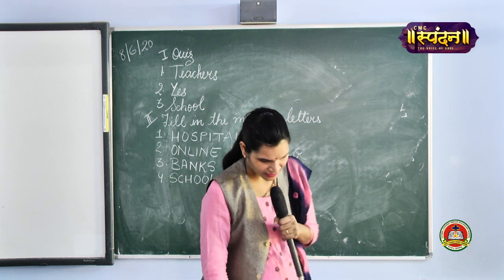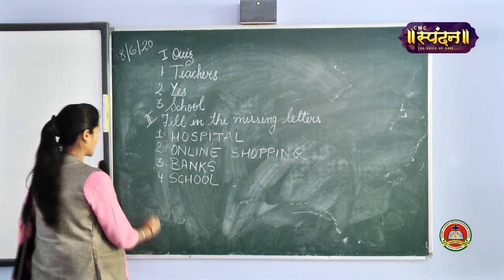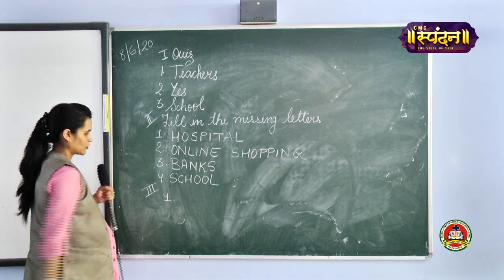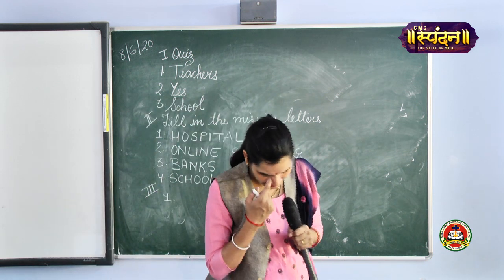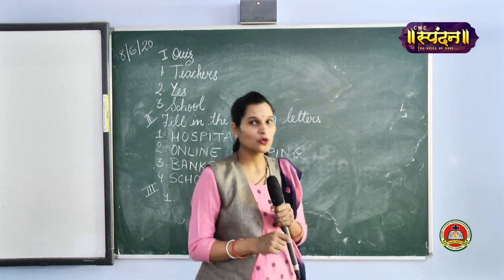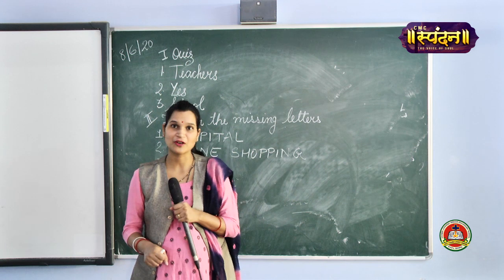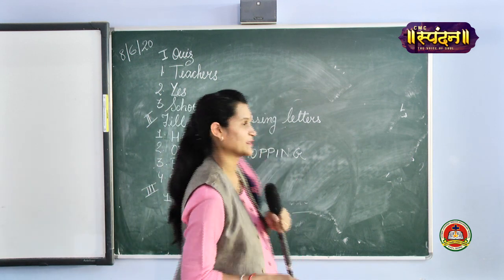Okay, now we move to the third, that is rearrange the jumbled words. Okay, now I am just writing the Roman letters, it will be clear for you. Okay, so the first is jumbled words. Now ITSOPED. So when we go to the bank, what do we do? When we go to the ATM machine, we withdraw and deposit. So the answer of this jumbled word will be deposit.